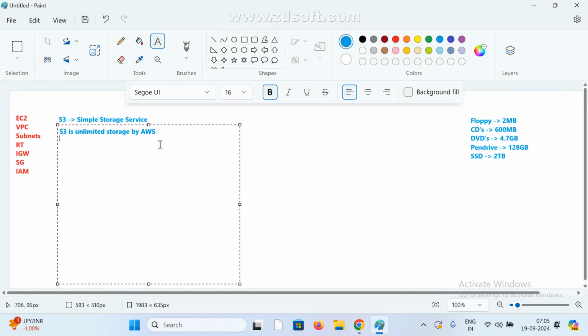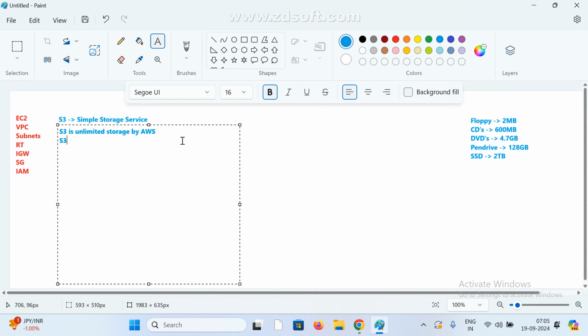One more thing: by default there is a storage limit, and if you want more, we can contact the AWS people and they also provide it. Here we can store any type of file.